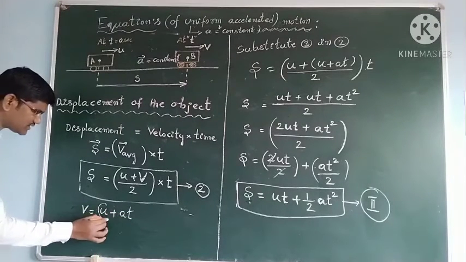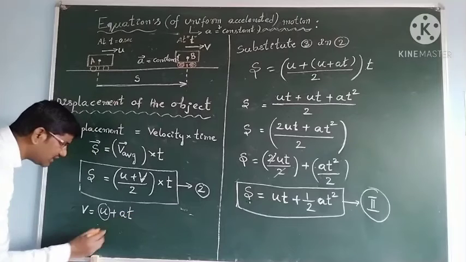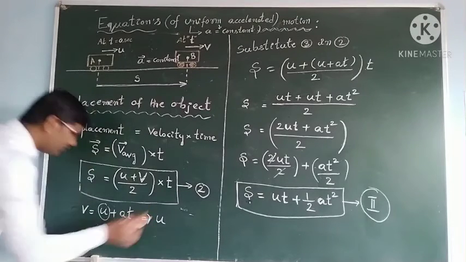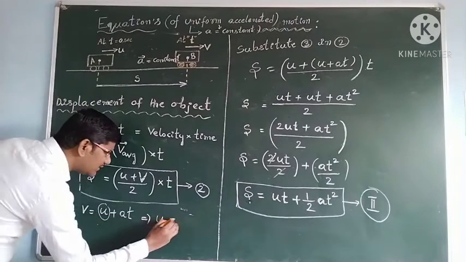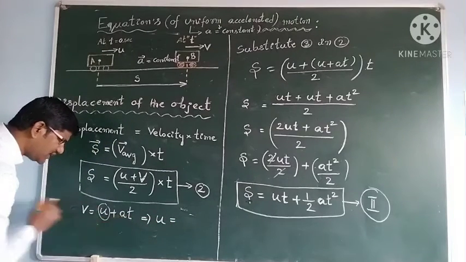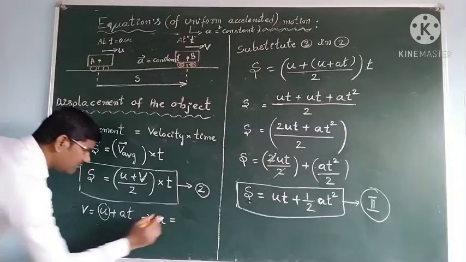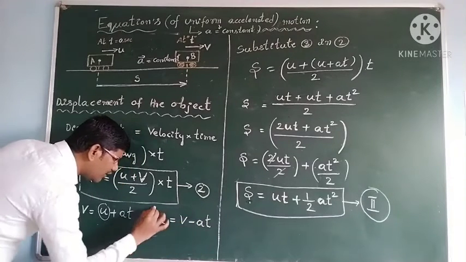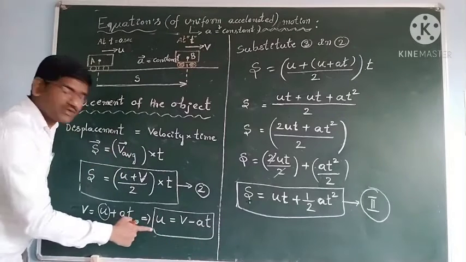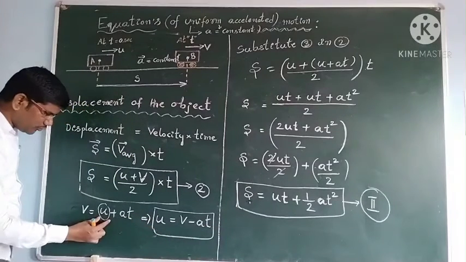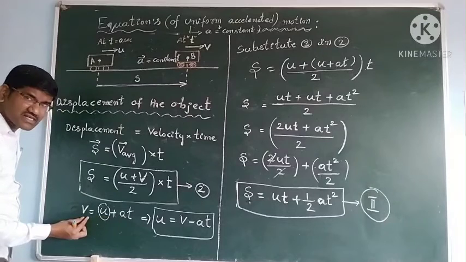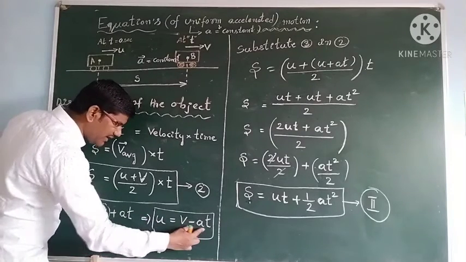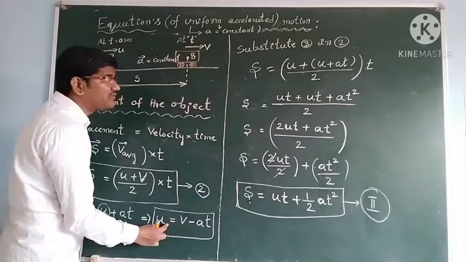Now make u the subject. Leave only u here, and at comes to the left hand side, then v minus at. Now I made u the subject. Only u I left. At comes to the left hand side, v we have here, so v minus at is equal to u. This is one of the equations we got.